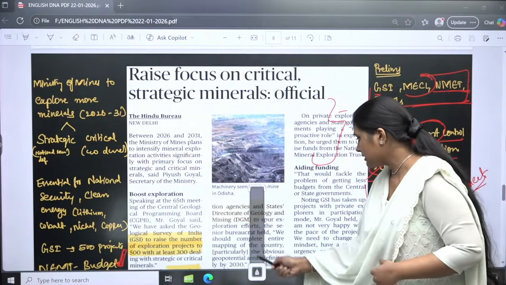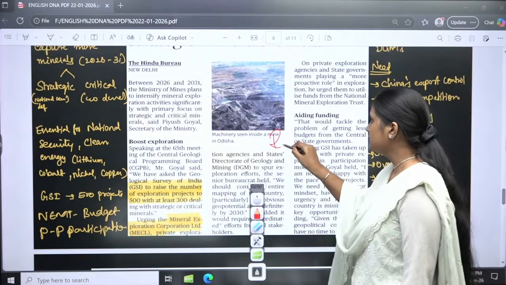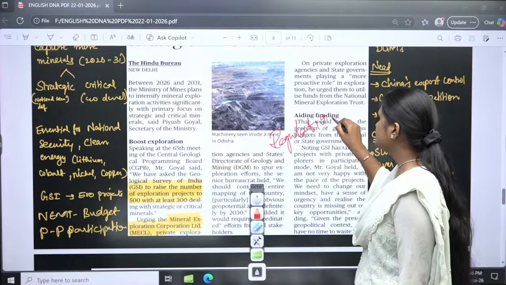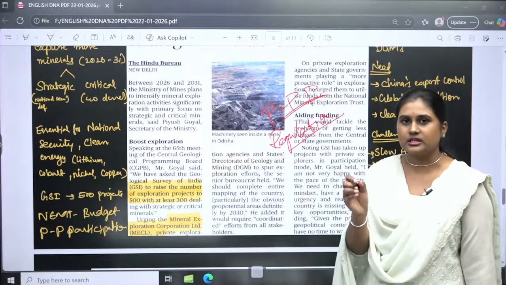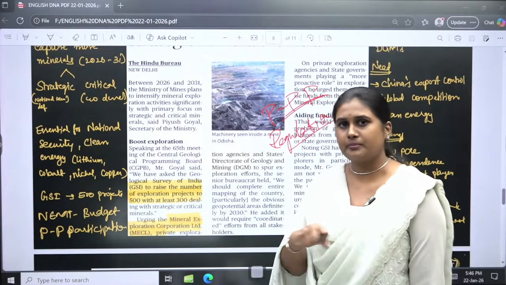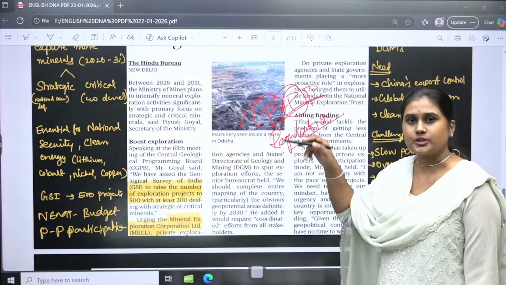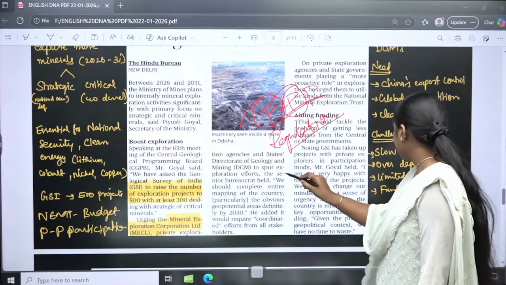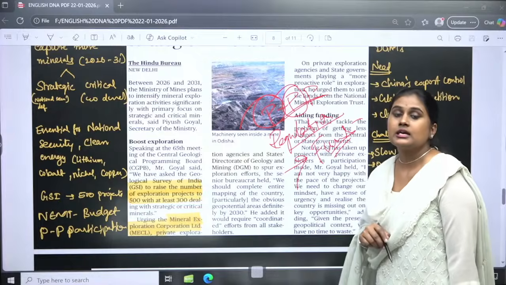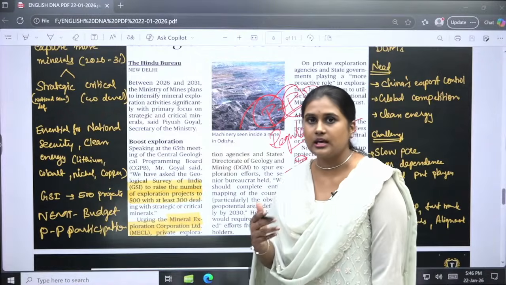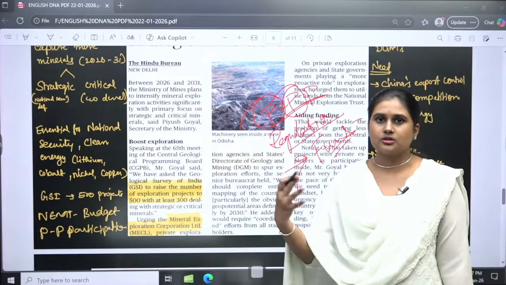Okay. Then for betterment of exploring, what can be done? There should definitely be a regulation. Public private partnership should be there, so that the regulation will be in the hands of the public, the government, and also the core players will be private people, so that we will get a proper outcome. And apart from that, more funds should be allocated to the exploration of minerals, because they possess a huge role in India's economic and strategic growth in the days ahead.